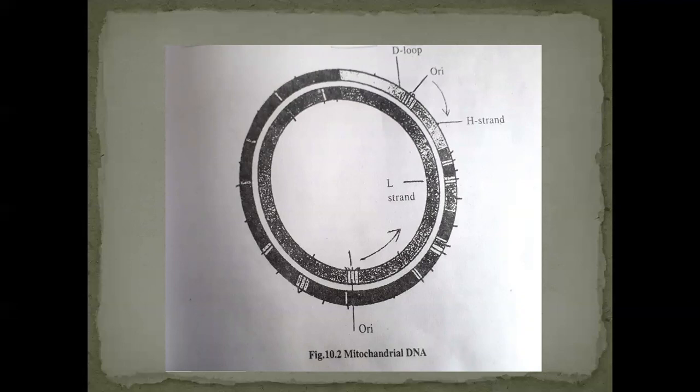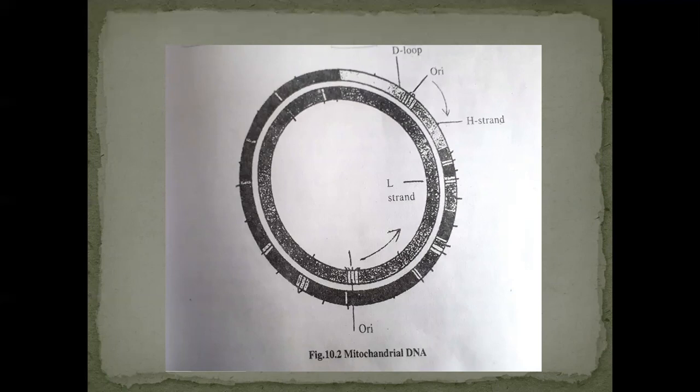This mitochondrial DNA is also involved in the synthesis of many tRNAs and rRNAs. In mitochondrial DNA, transcription takes place.